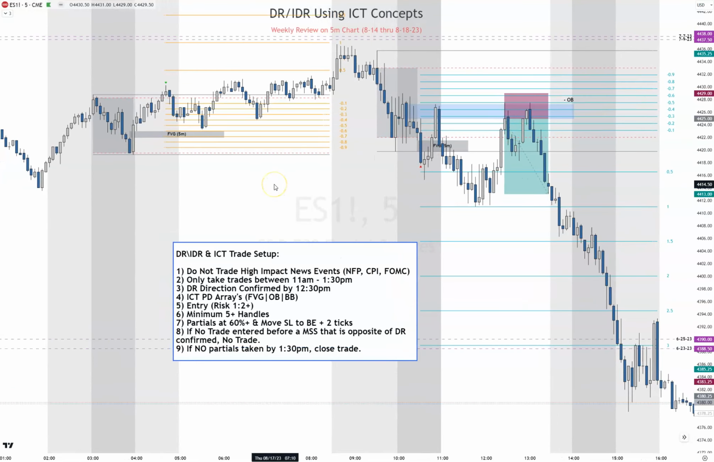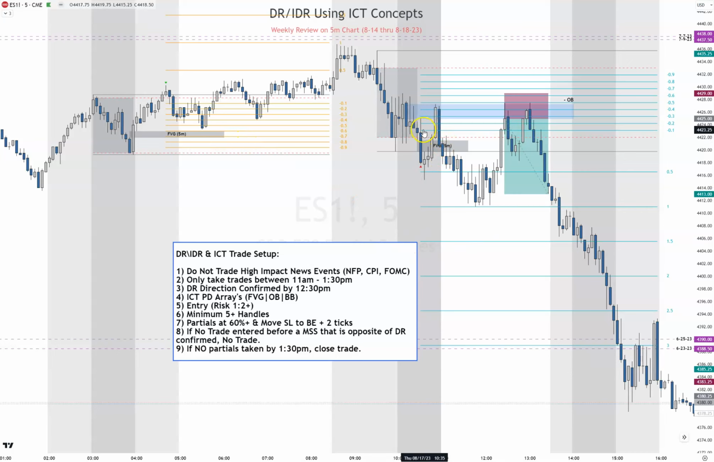Alright, so now Thursday. Price is confirmed on ODR at 4:40. And we didn't really get a trade set up. We have a fair value gap right here. We had order blocks over here. We didn't take this trade. We didn't like this setup. We didn't trade the ODR session.